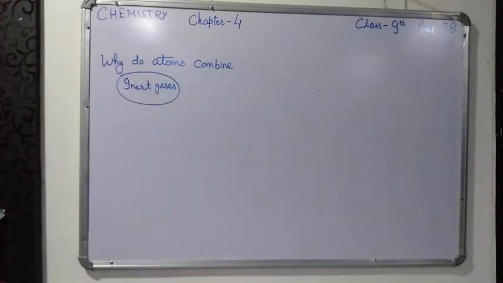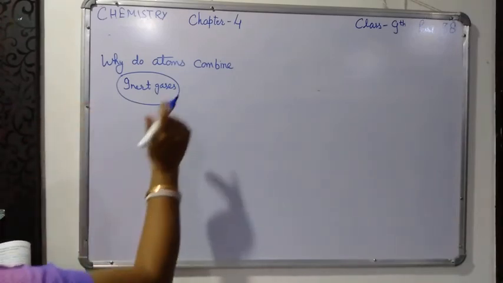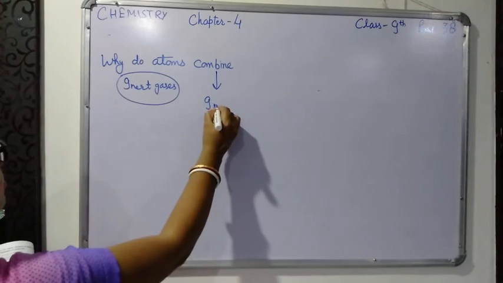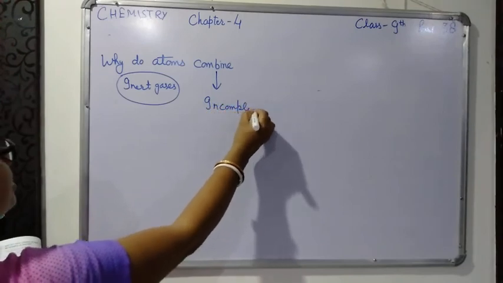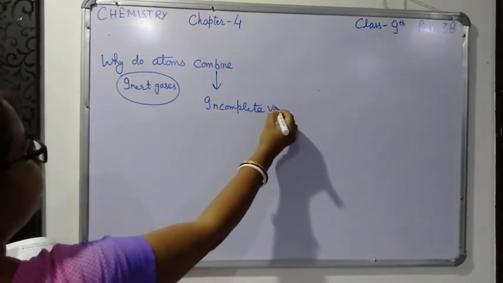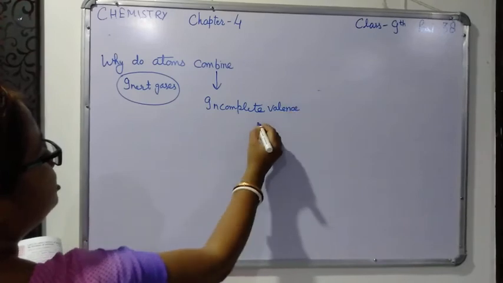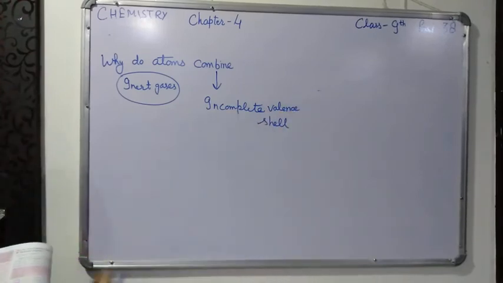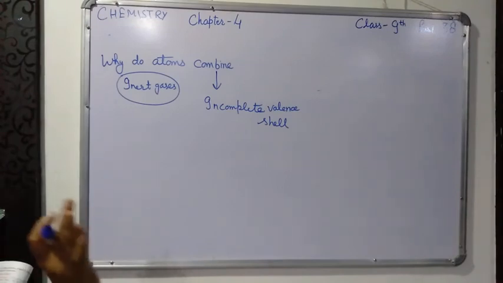The atoms of all elements other than the inert gases combine because they have an incomplete valence shell, and they have to attain a stable electronic configuration.